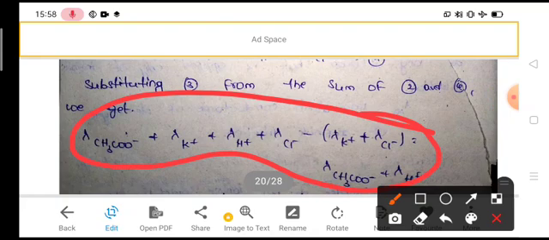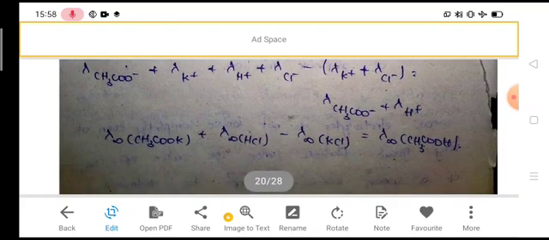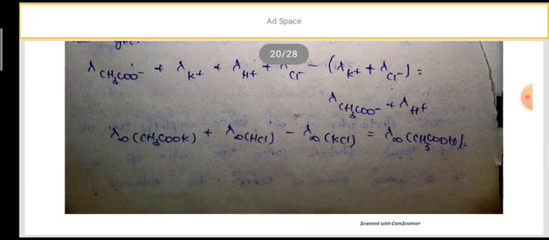Substituting 3 from the sum of 2 plus 4. First sum equations 2 and 4, then subtract 3. Finally we get lambda infinity CH3COOK plus lambda infinity HCl minus lambda infinity KCl is equal to lambda infinity of CH3COOH. So by knowing the lambda infinity values of three strong electrolytes like CH3COOK, HCl and KCl, we can get the lambda infinity for the weak electrolyte acetic acid.